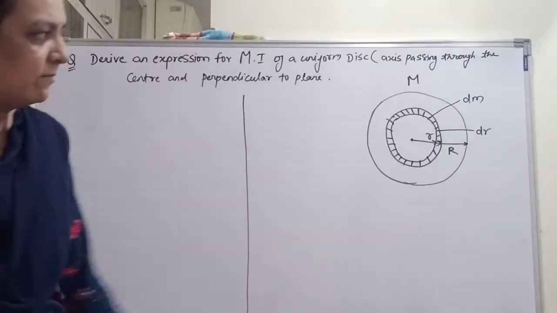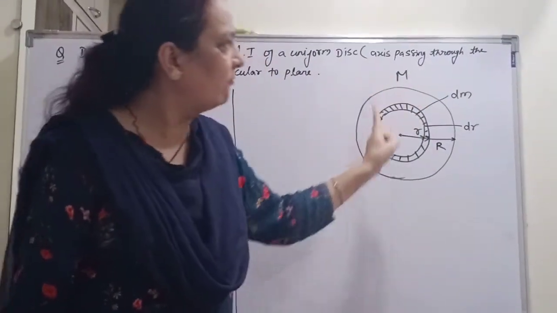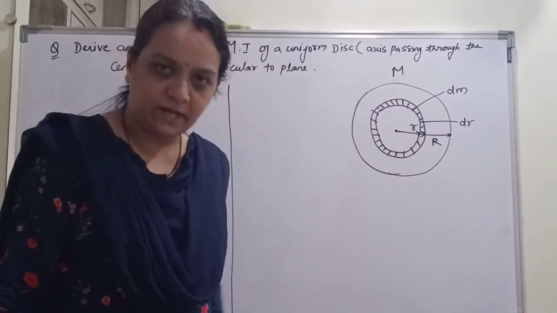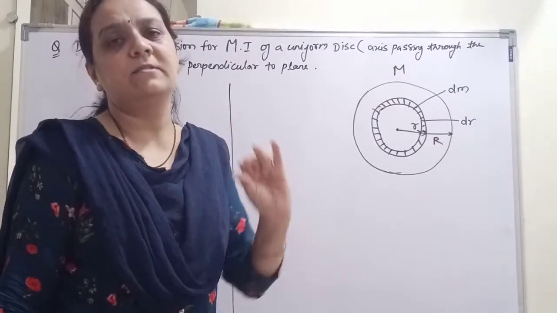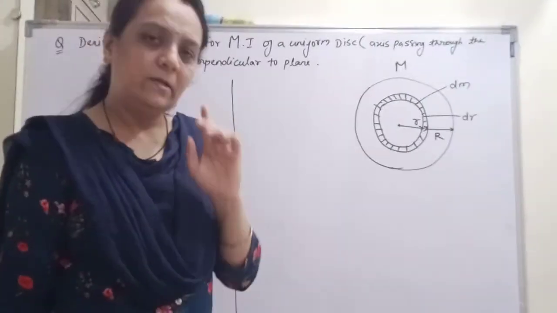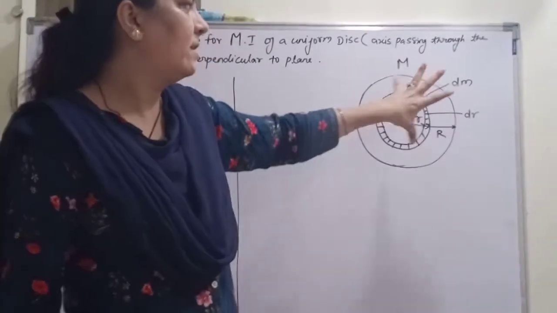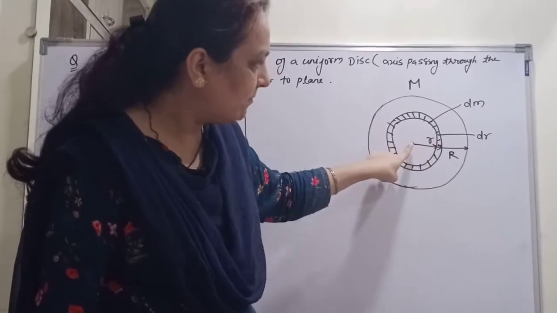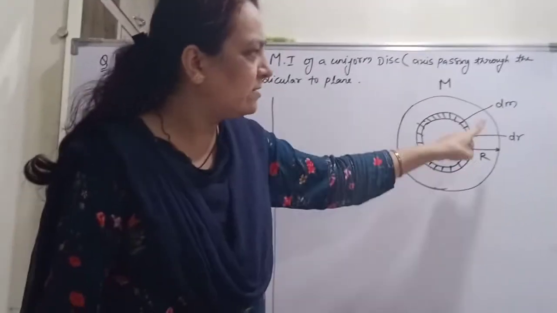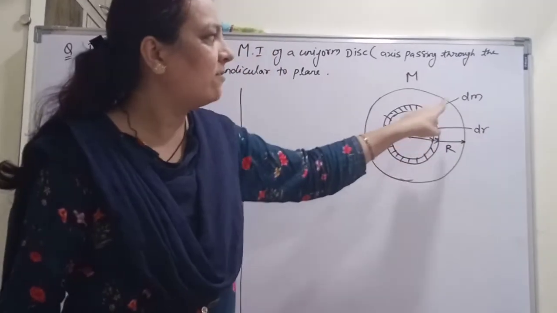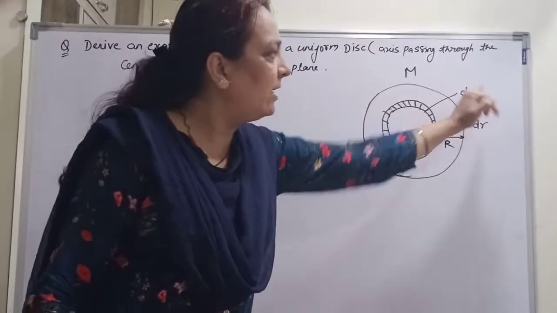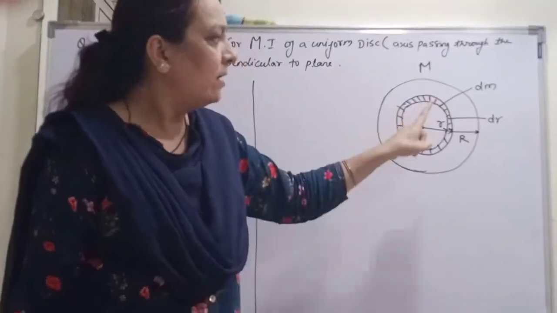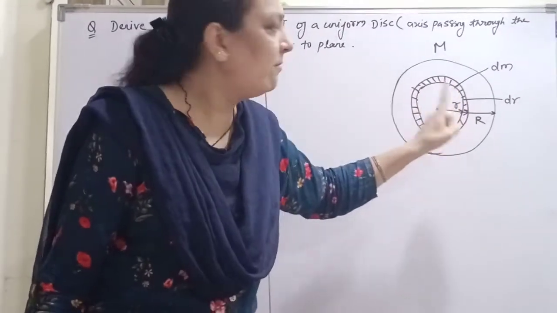Now for this, first we have to consider a uniform disk of mass capital M and radius r from the center. Suppose this disk consists of a number of concentric rings. Now we consider an imaginary ring at a small distance r from the center, the thickness of this ring is dr and the mass of this ring is dm. Small dm is the mass of the imaginary ring, small dr is the thickness of the imaginary ring, and small r is the distance of the imaginary ring from the center.